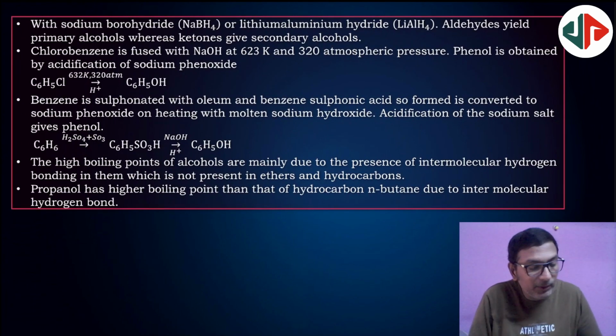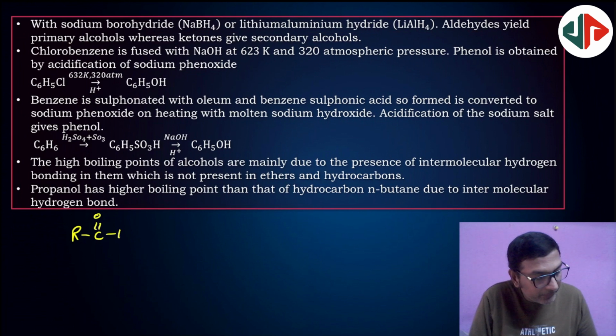Sodium borohydride or lithium aluminium hydride are powerful reducing agents. Aldehydes will give primary alcohols, ketones will give secondary alcohols. That means RCHO with lithium aluminium hydride or NaBH4, sodium borohydride, will give RCH2OH.